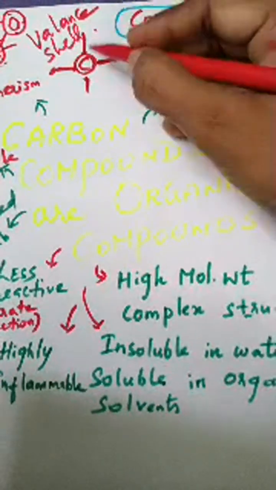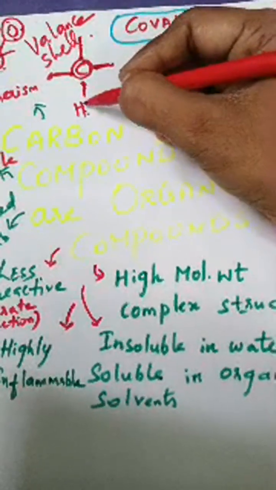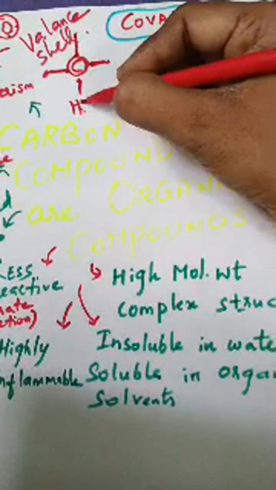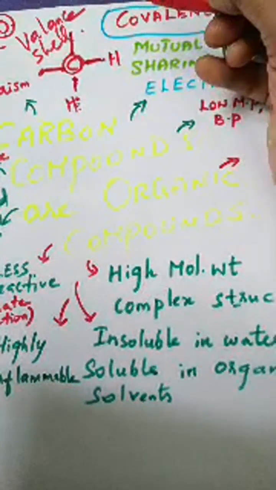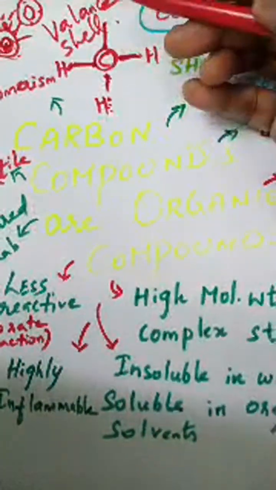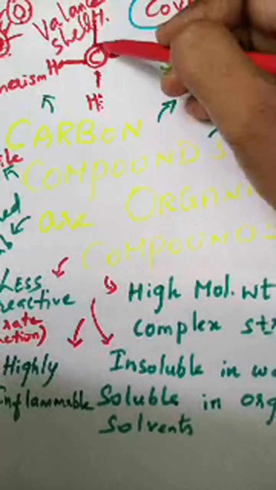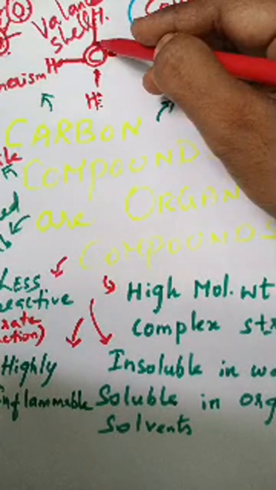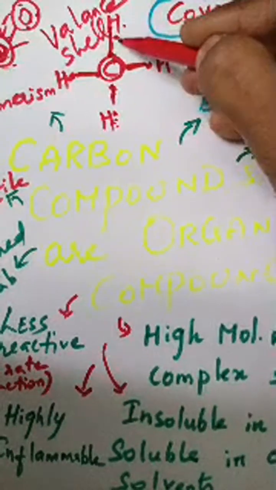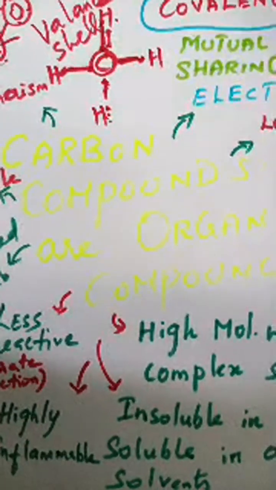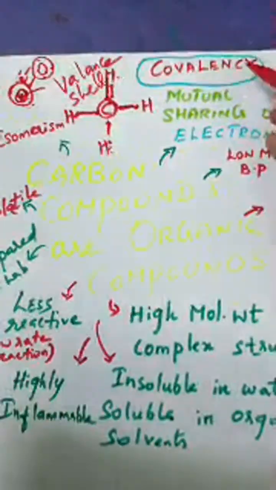For example, hydrogen has 1 electron in its outermost shell. So that 1 electron will share. Here 1 atom will come and join, here 1 atom will come and join, and here 1 atom will come and join. Like this, one atom of hydrogen will combine with an outermost electron present in the carbon, and it will form a bond. That is pairing of electrons. That is the bond.